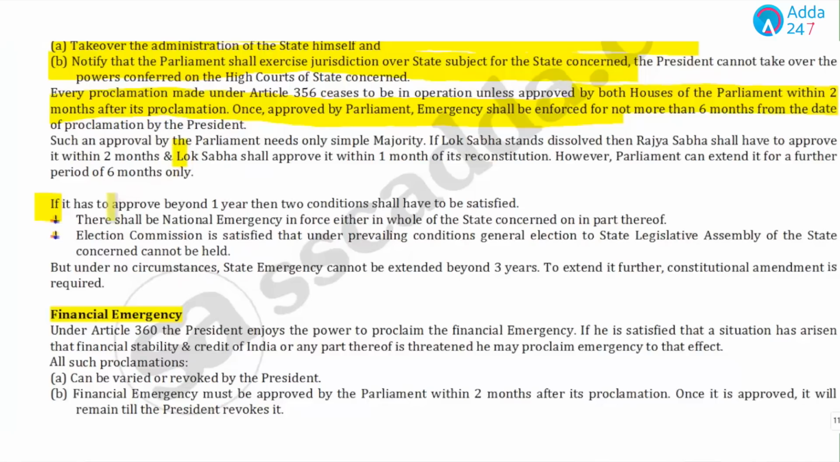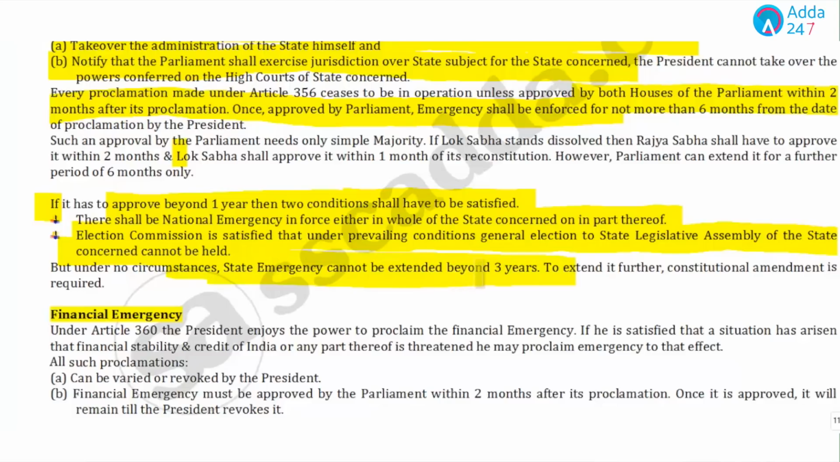Now, there's one more interesting fact related to state emergency: if it has to be approved beyond 1 year, then 2 conditions must be satisfied. There shall be a national emergency in force either in the whole of the state or part thereof, and the election commission is satisfied that under the prevailing conditions, general election to the state cannot be held. But under no circumstances can the state emergency extend beyond 3 years. So the maximum time period of a state emergency is 3 years, and to extend it further, a constitutional amendment is required.